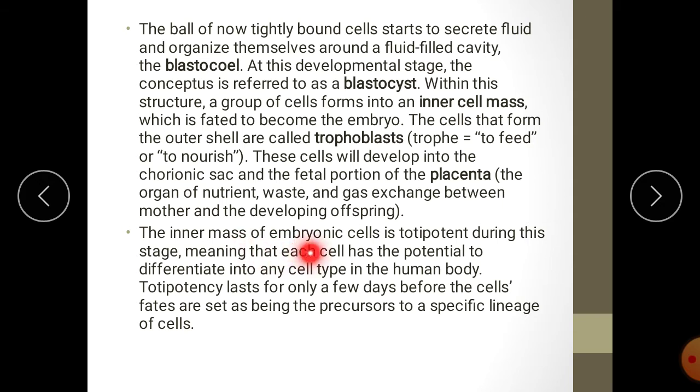So inner mass of embryonic cells is totipotent during this stage, meaning that each cell has the potential to differentiate into any cell type in the human body. Totipotency lasts for only a few days before the cells' fates are set as being the precursors to a specific lineage of cells. So before the cells become the precursors of any organs, these cells would be totipotent in nature.